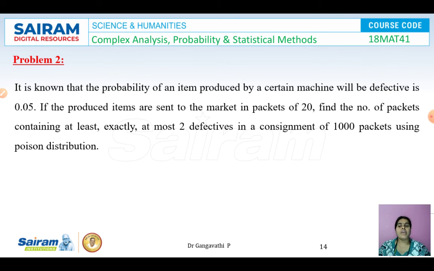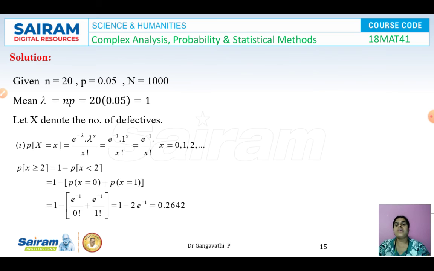So here P of x is at least, minimum is 2. So P of x is greater than or equal to 2, P of x is equal to 2, and P of x less than or equal to 2, by using the Poisson distribution. So here small n is 20, P is 0.05 and capital letter N is the entire lot, 1000 packets. So mean value is lambda, which is equal to n into P. n value is 20 and P value is 0.05. So we get the value of lambda as 1.